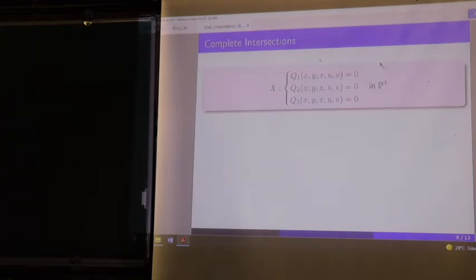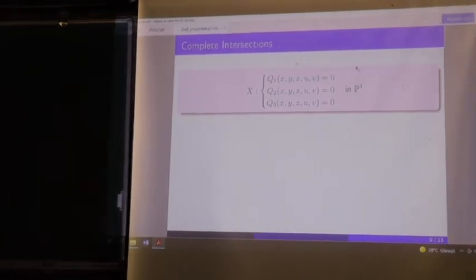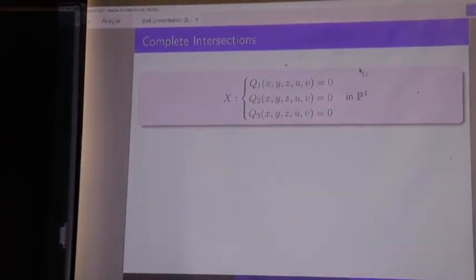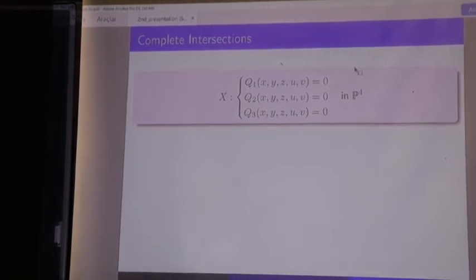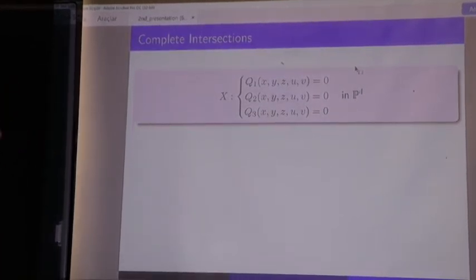Okay, so what was a complete intersection? Let Q1, Q2, and Q3 be quadrics in P4. By complete intersection, we mean that we can represent our curve X by these three quadrics inside the P4.